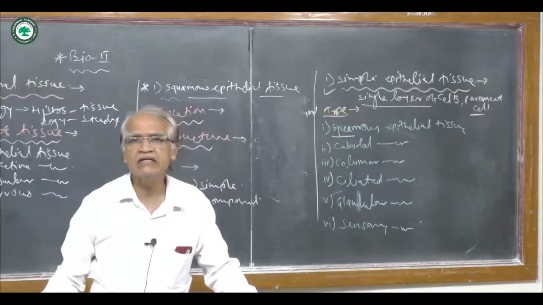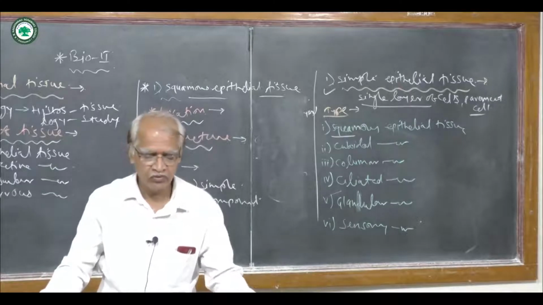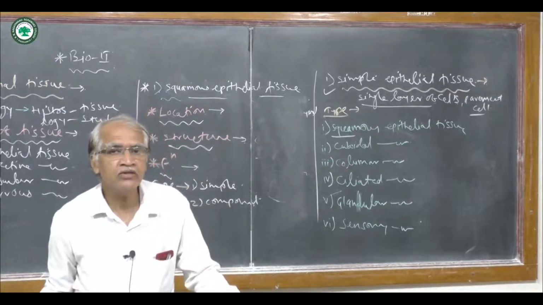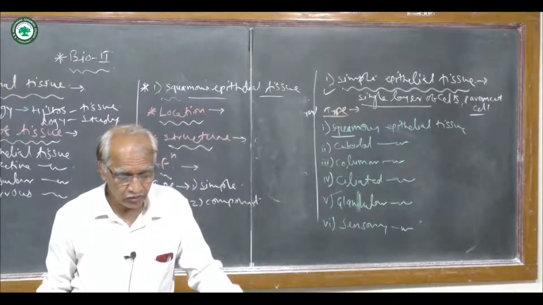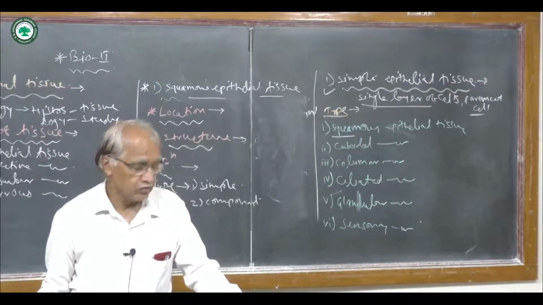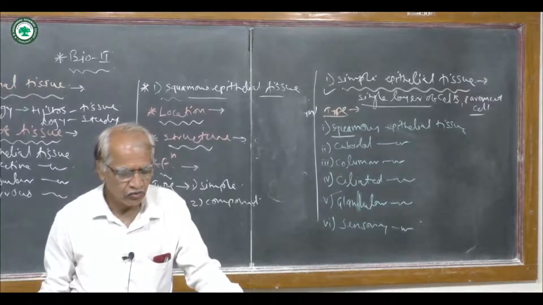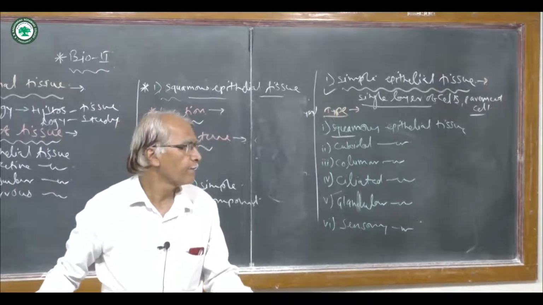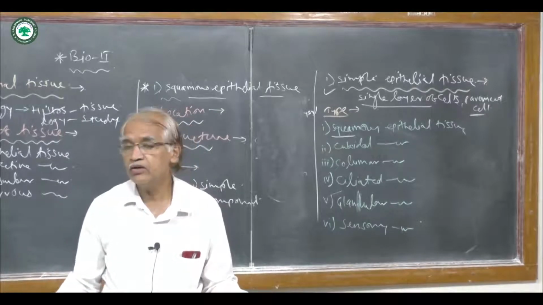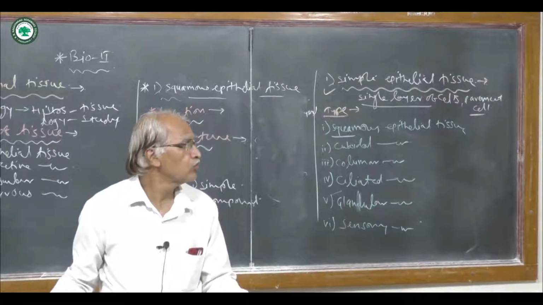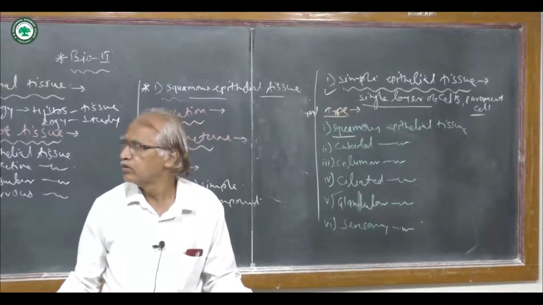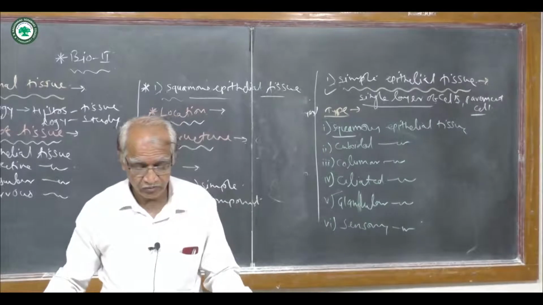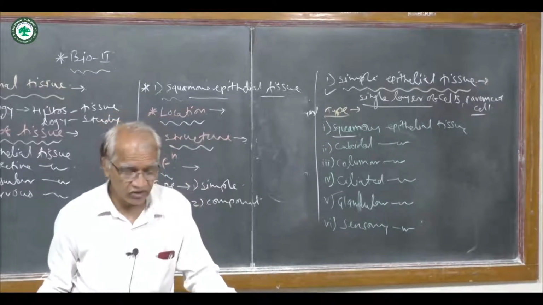They have a serrate margin. These cells have a large nucleus situated at the center, and they form a structure just like the tiles of a floor, so it is also called tiles of footpath or pavement cells.